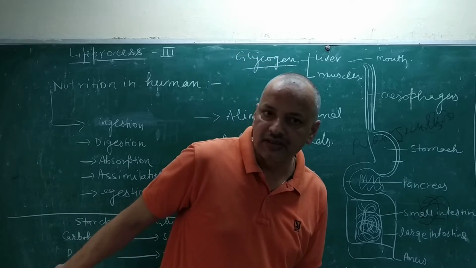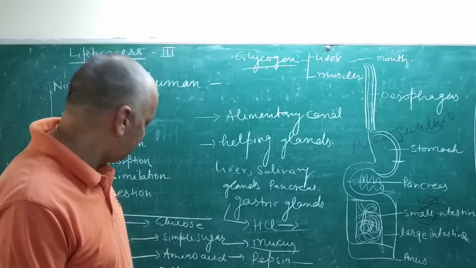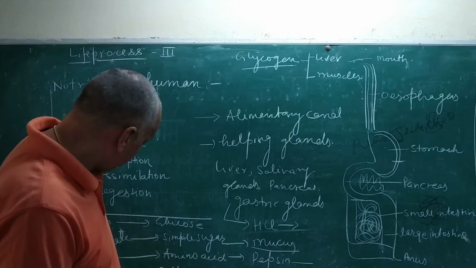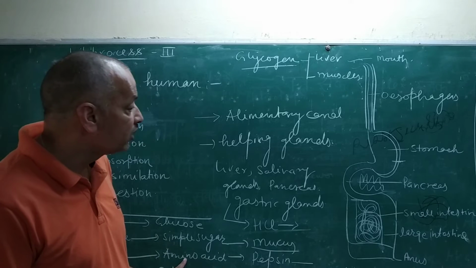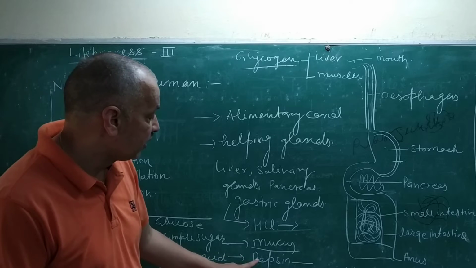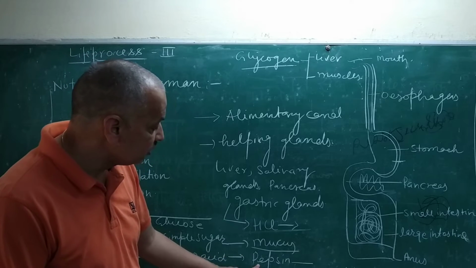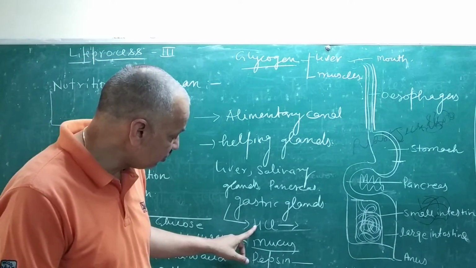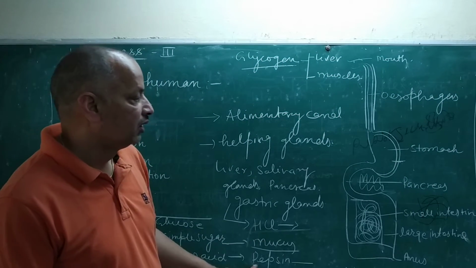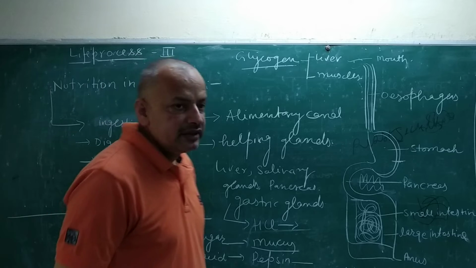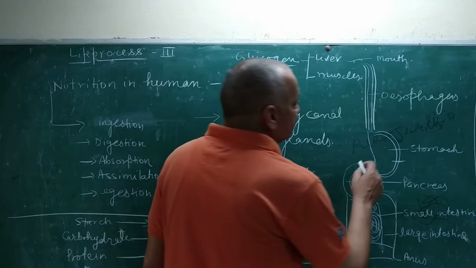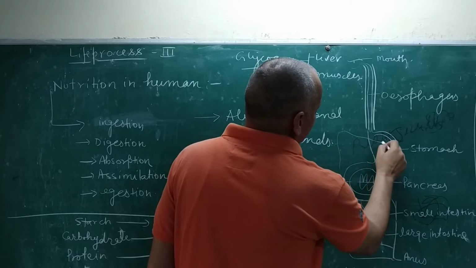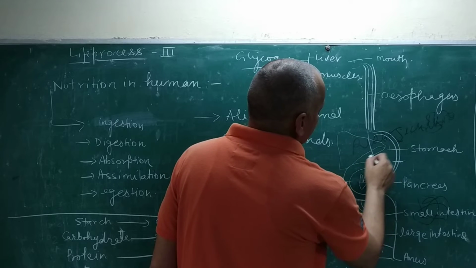Pepsin is a chemical that converts protein into amino acids, and pepsin only acts in the presence of HCl. HCl helps the action of pepsin. So these actions are performed inside the stomach, and after that the food reaches the small intestine.